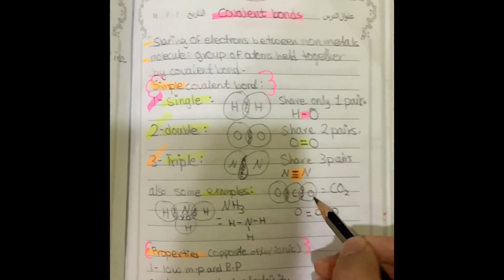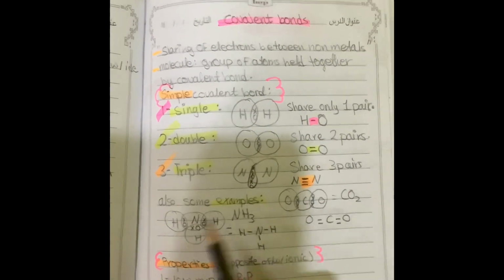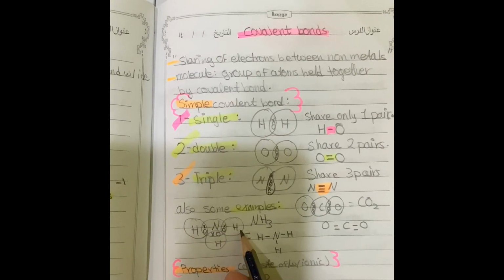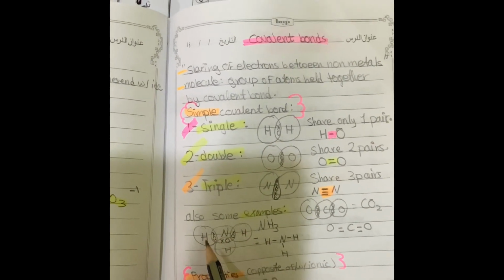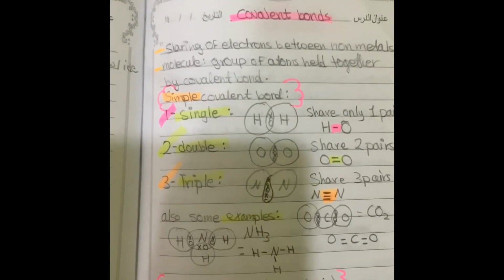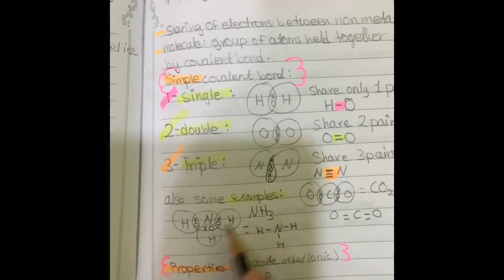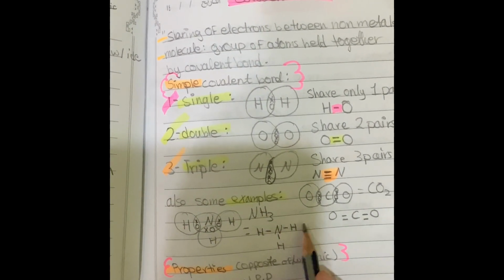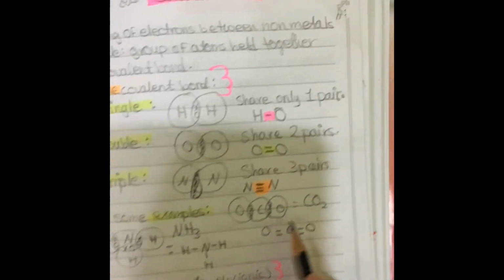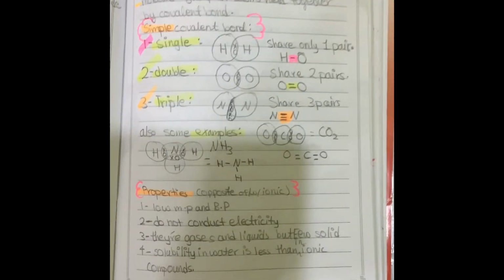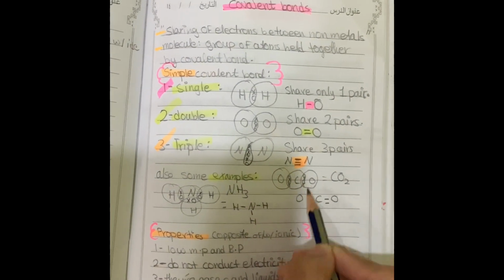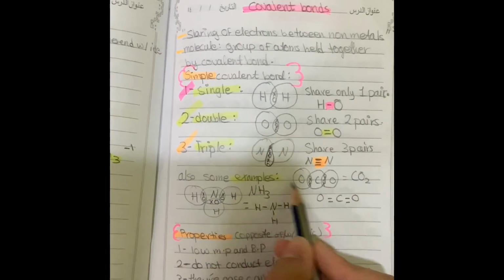Here are some examples, and here are other examples. Here, NH3. This is a single bond with 3 H's, and this is how you write it, N and 3 H's, NH3, and this is how you draw it. Here, there is a double bond, so this is how you draw it. And if I drew the other one like this, you're going to write it the way you draw it.